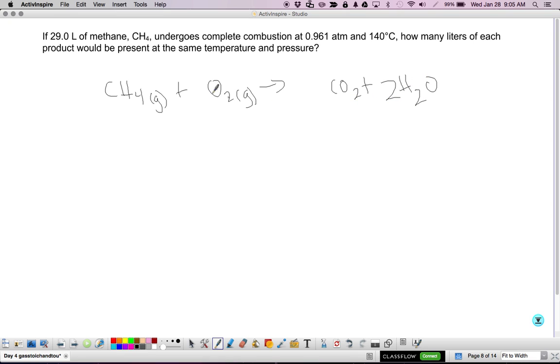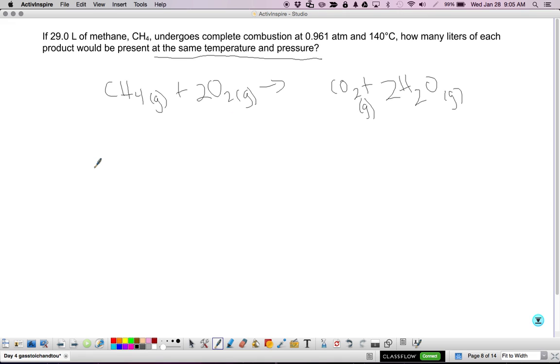And I can balance it by putting a 2 here and a 2 here. These are both gases. Now, here's the key phrase here: at the same temperature and pressure. As long as the temperature and pressure are the same, remember we can just use gas volumes.